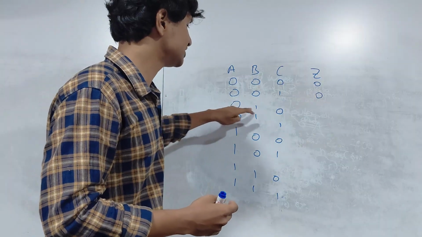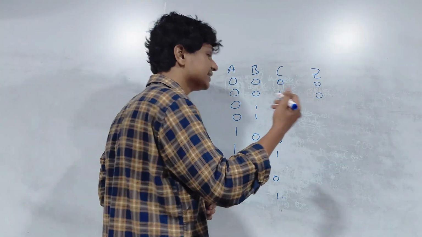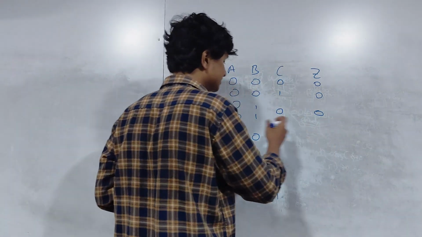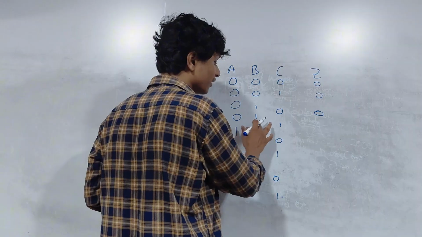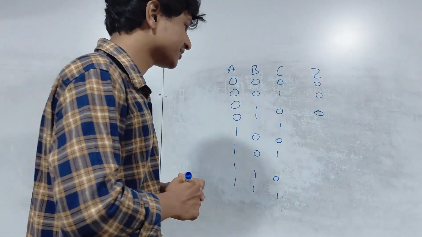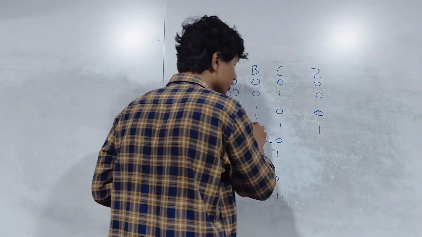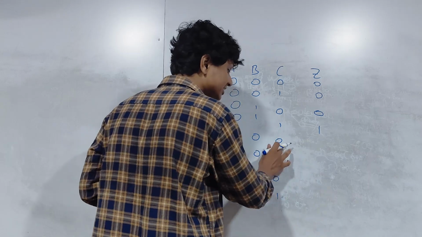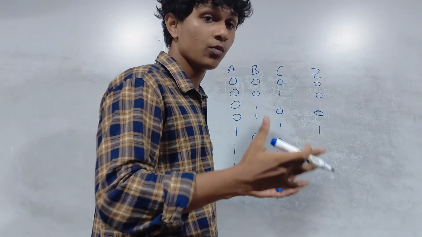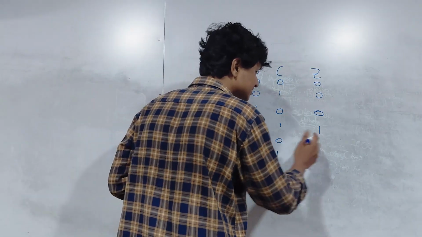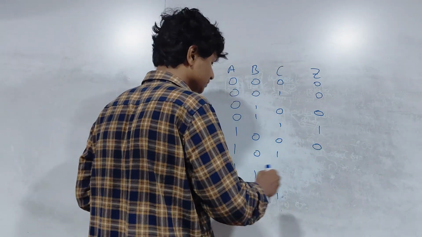Next, you have 0 1 0. In this case, what can you guess the answer to be? 0. Next up, this case 0 1 1. What do you think the answer will be? Answer will be 1. Why? The majority is 1. In the previous case, the majority is 0, right? Majority means most, whatever is occurring the most. In that case, it's 0. Therefore, output will be 0.